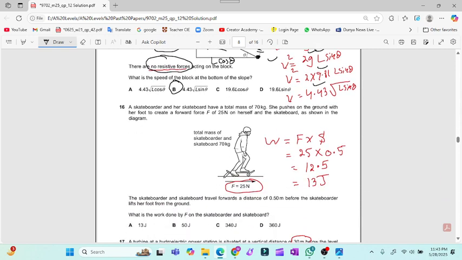Now question 16. That is a very straightforward question. The definition of work done is required. The forward force acting is 25 Newton and the distance traveled is 0.5. So we will apply the formula work done is equal to force into distance, and then we will get the answer 30 joules, which is option A. For 16, option A is the valid option.